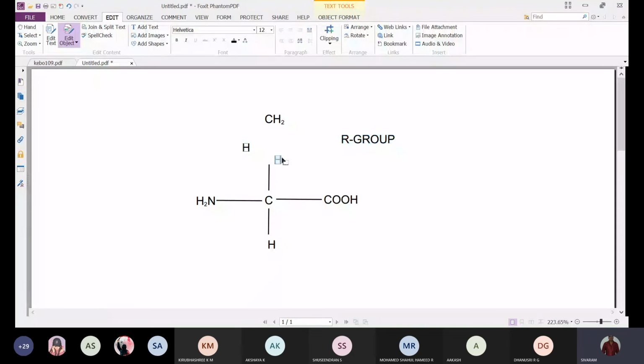In that case, we'll find 2 hydrogens binding with 1 carbon, so this carbon is not called an alpha carbon. Except for this amino acid, all the remaining amino acids are alpha amino acids. In nature, the most commonly occurring amino acids are 20 in number. Of that, 19 are alpha amino acids, and only one is the other type.